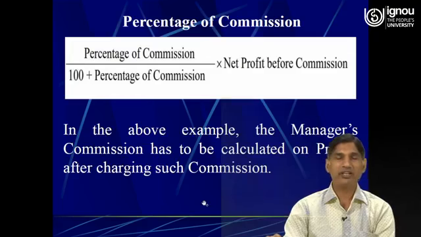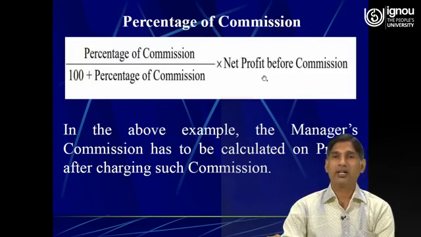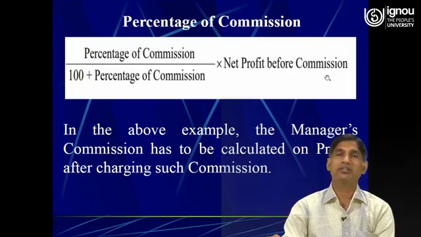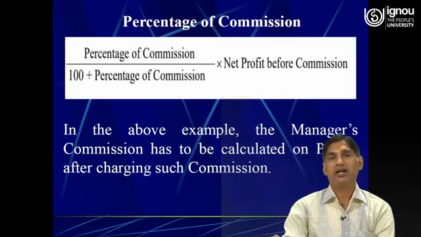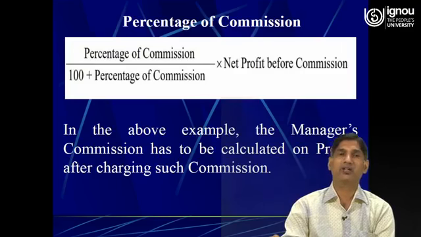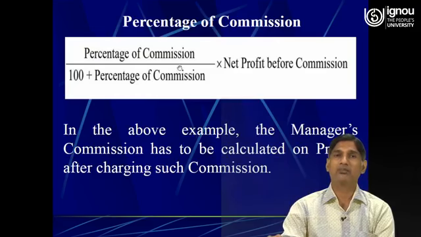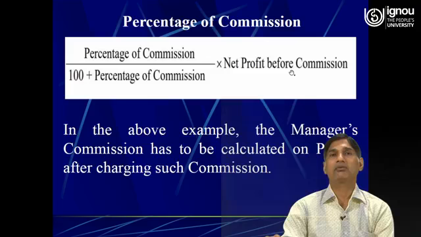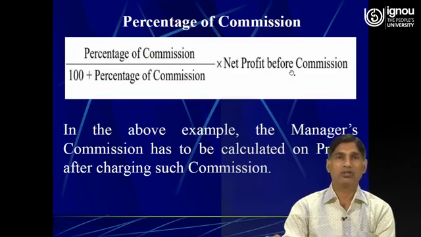Rather, very simply, we will calculate the amount of commission. It means net profit before commission, the excess of the credit side of the profit and loss account over the debit side, and then at the percentage mentioned we can easily calculate the commission. But when it is specifically mentioned that it has to be calculated after charging such commission, then this formula needs to be applied: rate upon 100 plus rate multiplied by the net profit before commission.